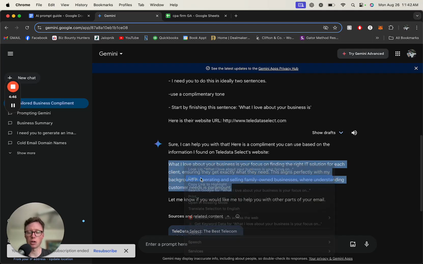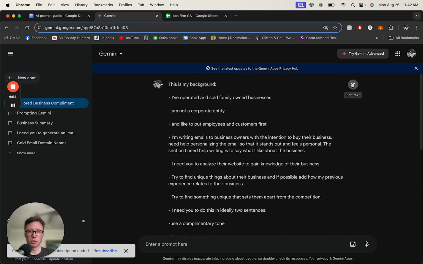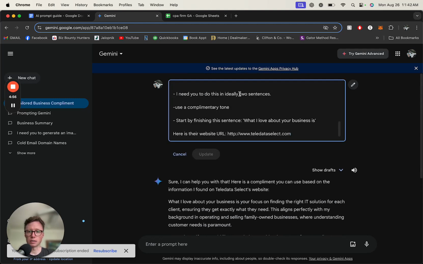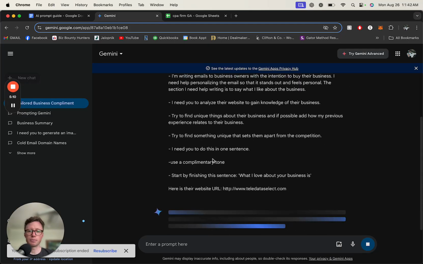It's a little bit on the longer side, but that's okay. In your prompt, I said ideally in two sentences, so I could shorten that. We'll do that real quick to see what the result difference would be. All right, let's see. Let's just do one sentence. And once again, this is the free version of Gemini, so it's not the advanced one. Let's see what it comes up with now.